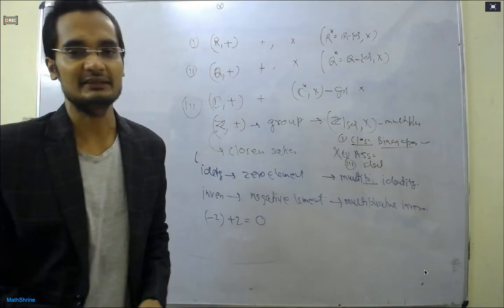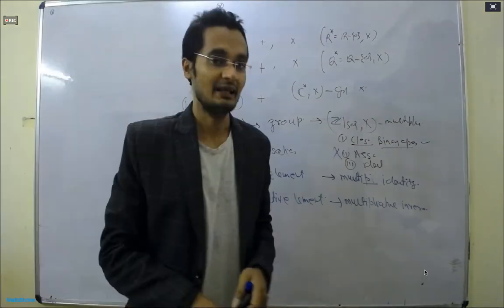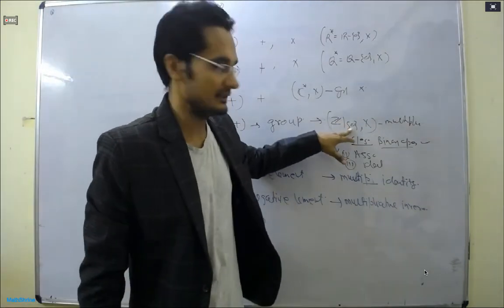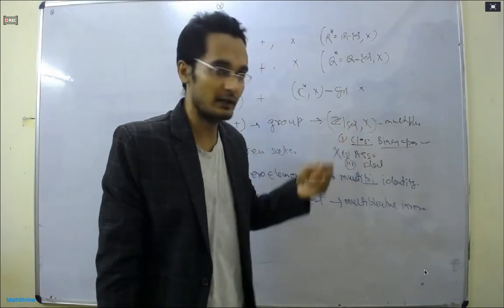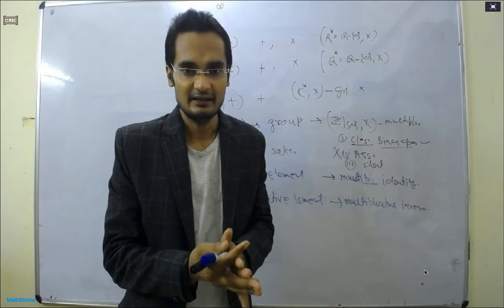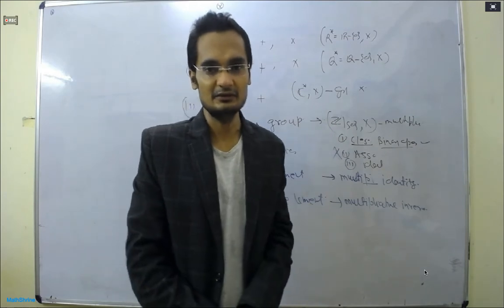I mean, every element does not have an inverse. Even this Z minus 0 has some elements, like the 1: the inverse of 1 is 1, and the inverse of minus 1 is also minus 1.